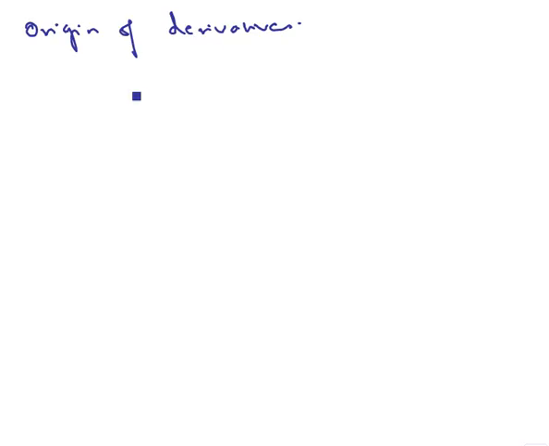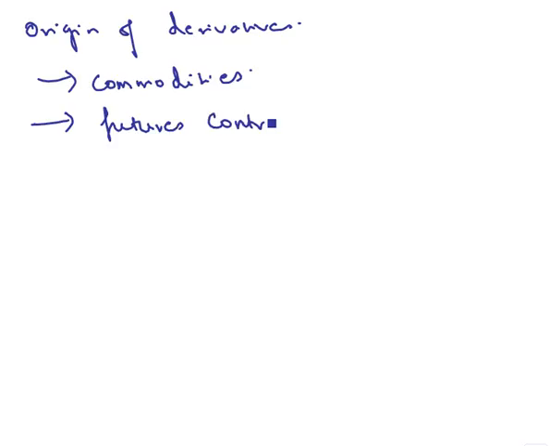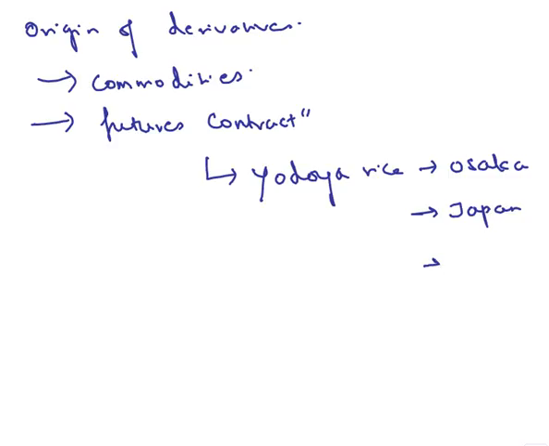So thus derivative contract was initially developed in commodities. So it started in commodities. So the first futures contract, you have to just remember this is a futures contract, can be traced back to the Dojima rice market in Osaka. That too, it is located in Japan. And this happened during the year 1650. So this was the first futures contract based on commodity derivatives.